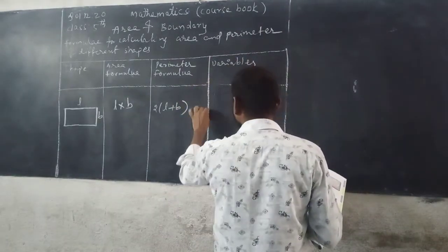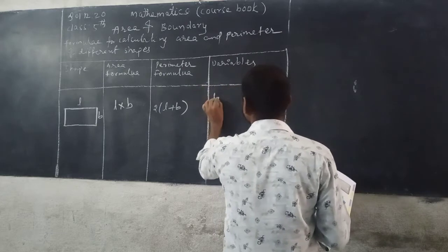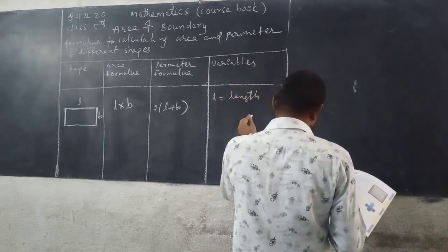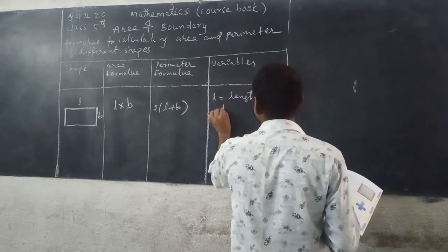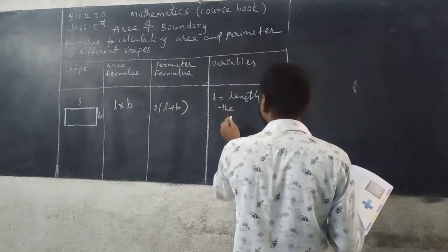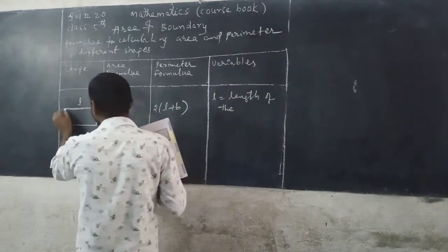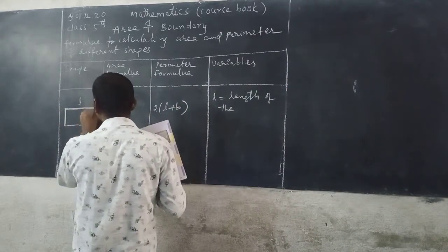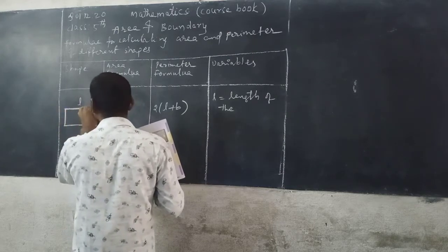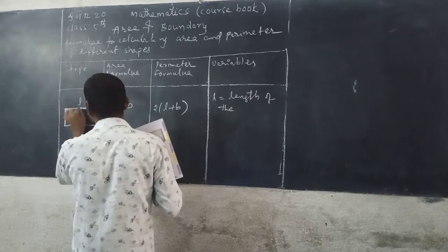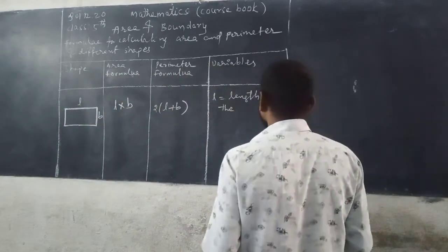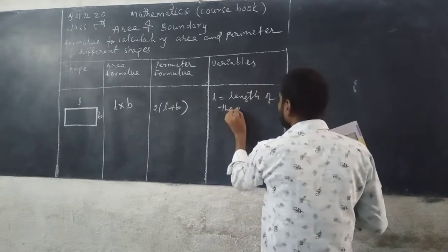Now here, L for length of the rectangle. Length of the side. Now L. This is the L now. L means in a rectangle the largest line segment. This is known as length. So L for length of the rectangle.